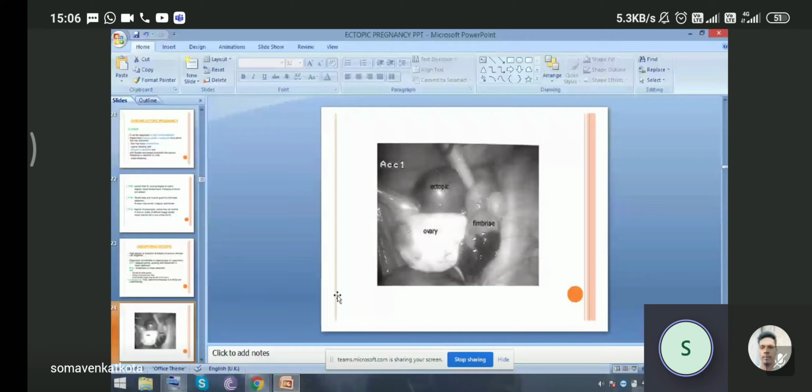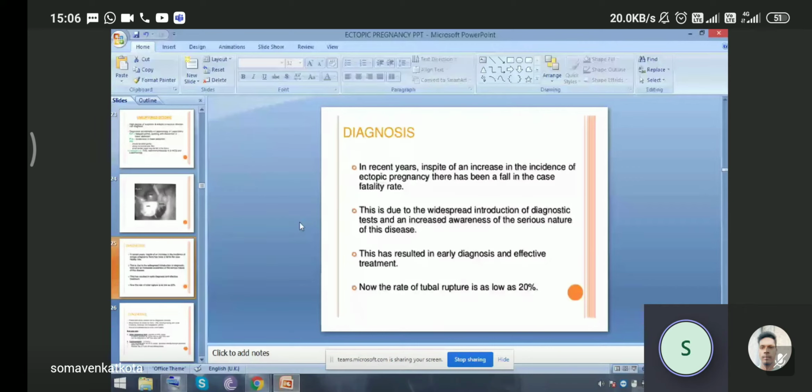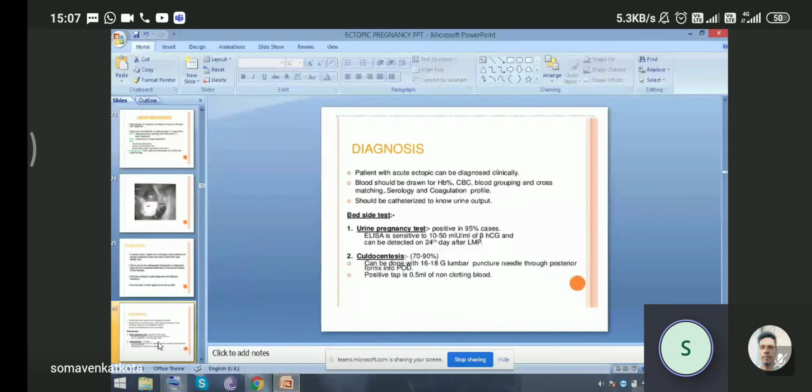So, diagnosis. In recent years, in spite of an increase in the incidence of ectopic pregnancy, there has been a fall in the fatality rate. This is due to the widespread introduction of diagnostic tests and increased awareness of the serious nature of the disease. This has resulted in early diagnosis and effective treatment. Now the rate of tubal rupture is as low as 20%. So a patient with acute ectopic can be diagnosed clinically.